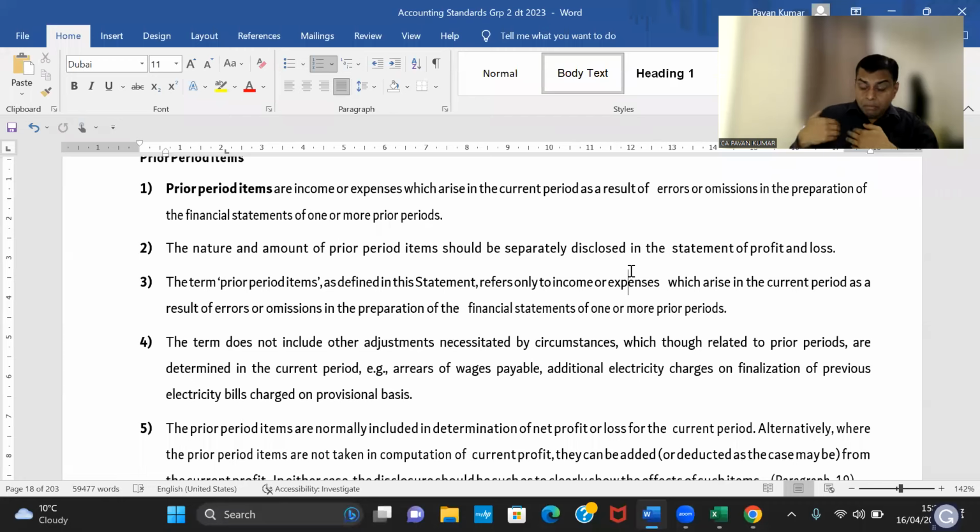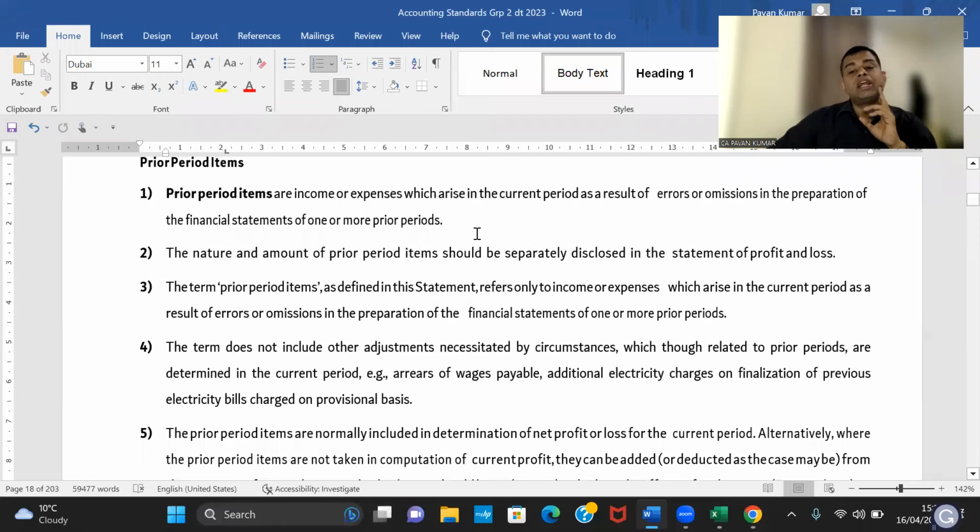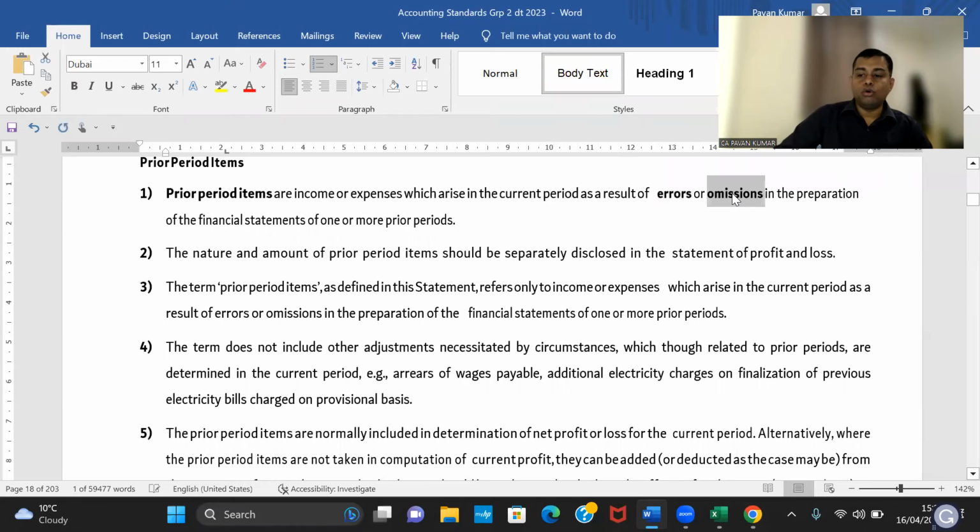Ind AS, in my opinion, is a new generation standard. IFRS is a global standard. So in the old accounting standards, frauds are not covered as a prior period item, because they clearly mention prior period items are items belonging to the previous year that are coming to the current year P&L, which are out of error or out of omission.